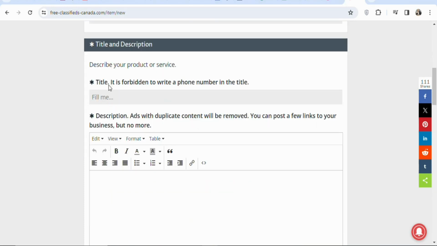Once that is done, you can see title. It is forbidden to write a phone number in the title, so we are not going to enter a phone number right here. Just write a title for your ad. So what we are going to do is use ChatGPT to write a description and a title for us so that we can paste it here.